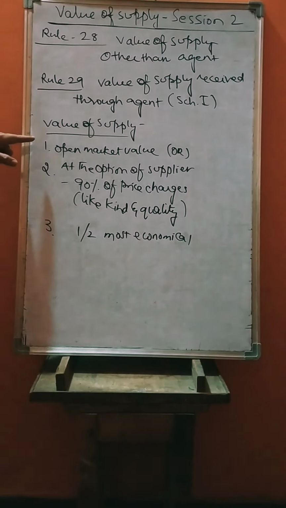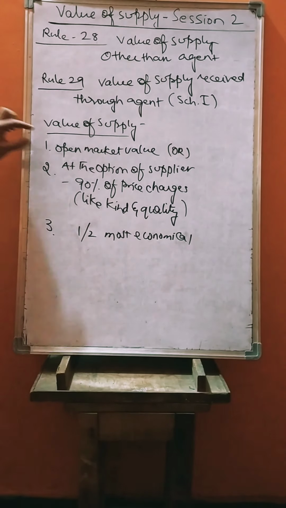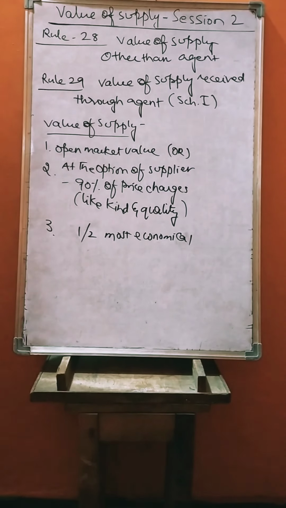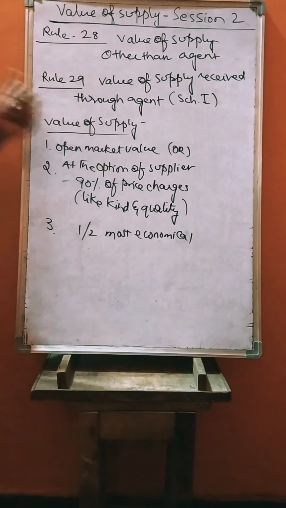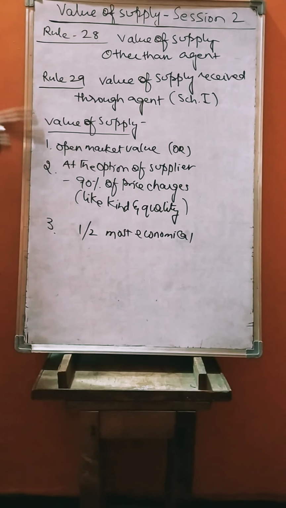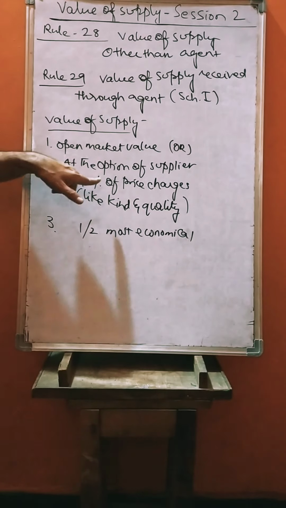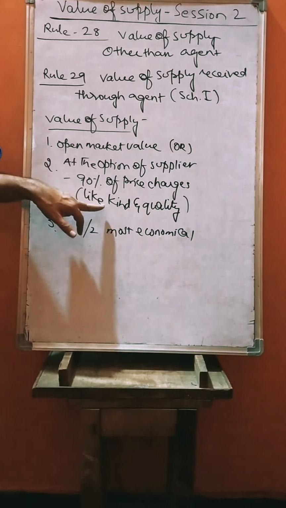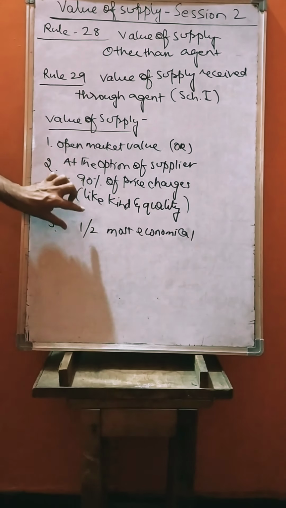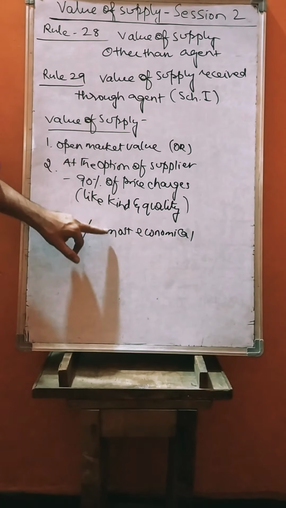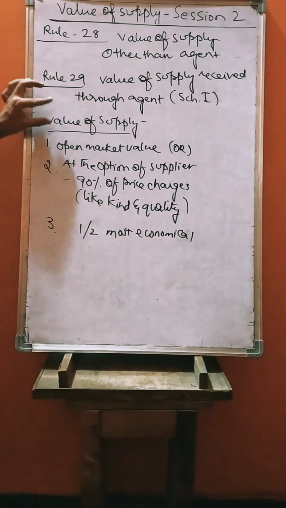Value of supply will be open market value or at the option of supplier 90% of price charges. So how do you take that? If it is relating to same kind and same quality, rule 27 subsection C, so same will be taken here. 90% of price charges where same kind, same quality is there. So in this value or this value, the supplier will choose any one of the most economical value. That economical value will be taken as value of supply.